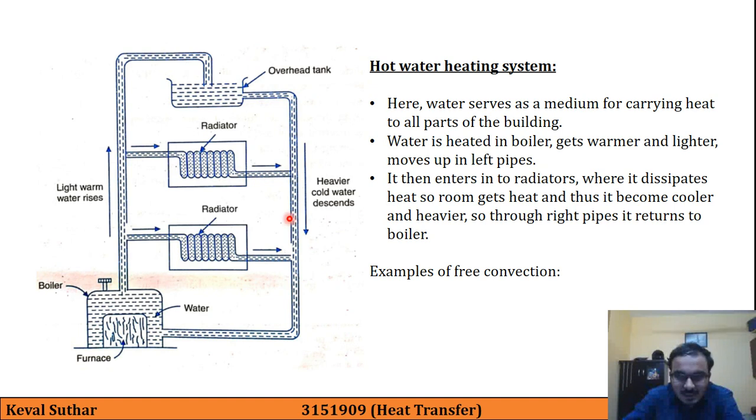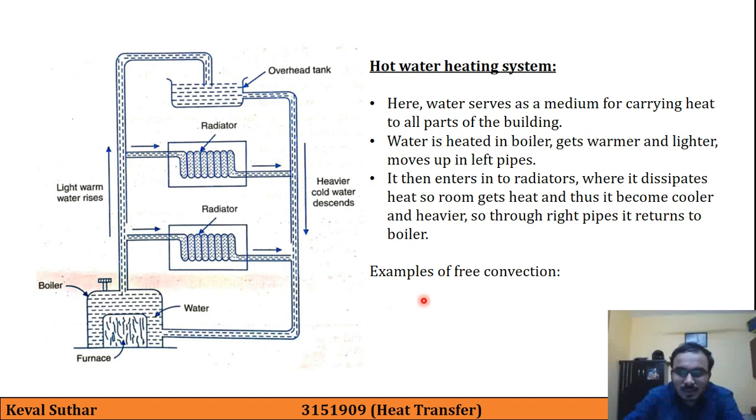So here once it comes down, it will again enter into this boiler, where it will again get heated, and then the same cycle will keep on repeating. And for the remaining light water which further goes above, it will be stored in the overhead tank, and from overhead tank it will return to its boiler. So in this way, this is another example of free convection.